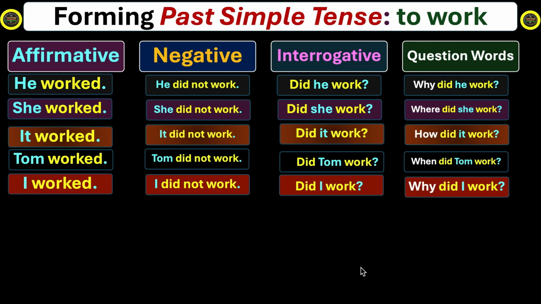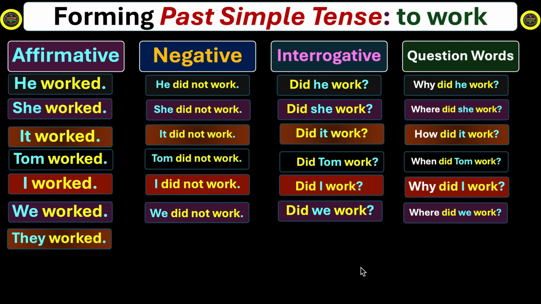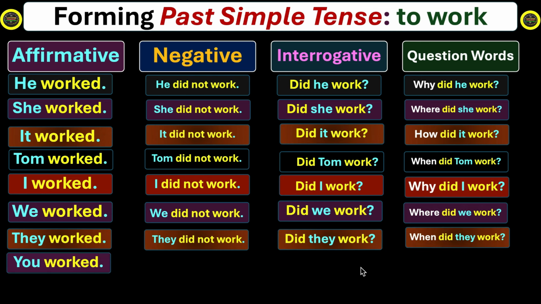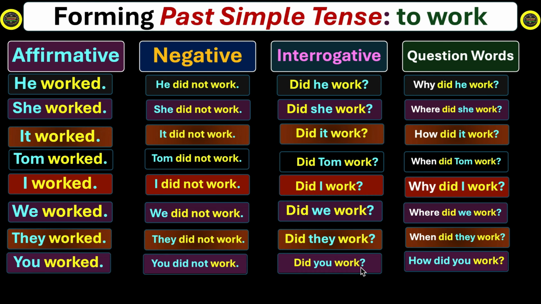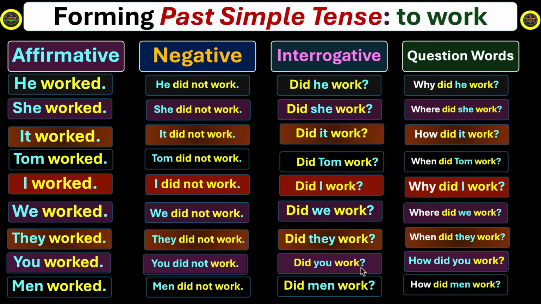Why did I work? We continue our discussion. We worked. We did not work. Did we work? Where did we work? They worked. They did not work. Did they work? When did they work? You worked. You did not work. Did you work? How did you work? Men worked. Men did not work. Did men work? How did men work?